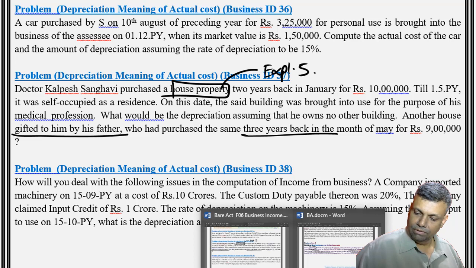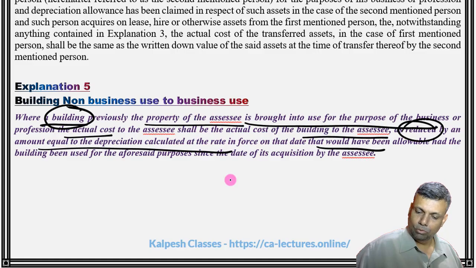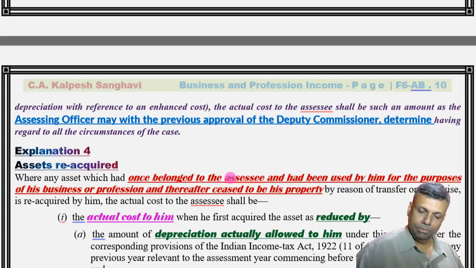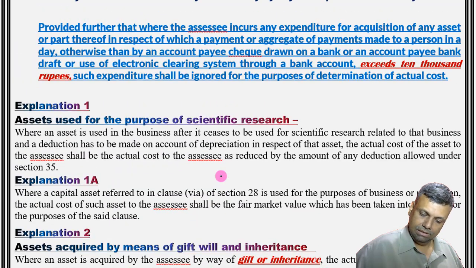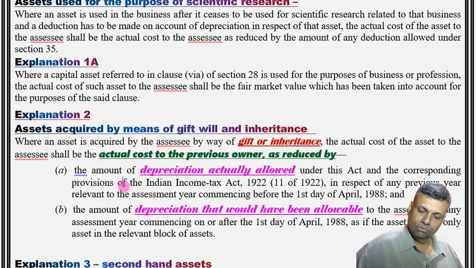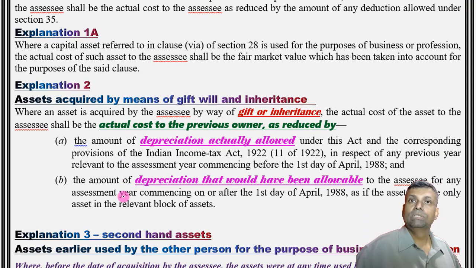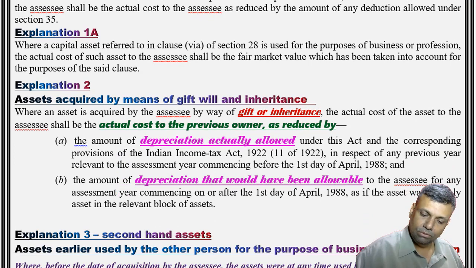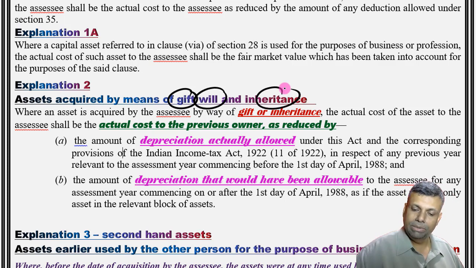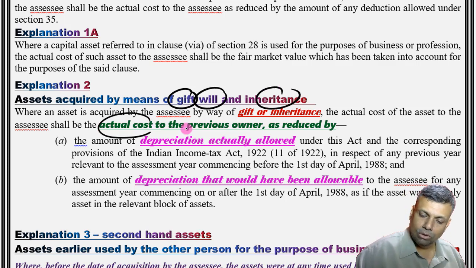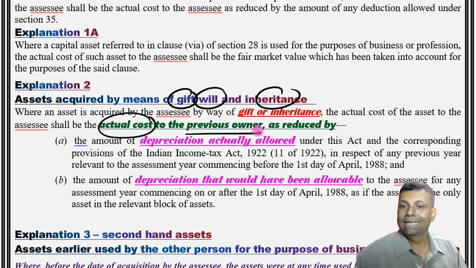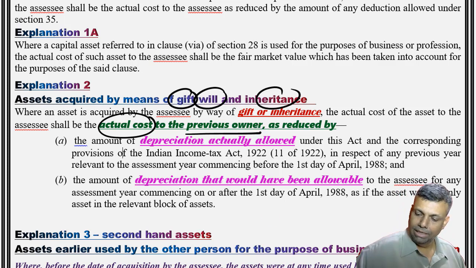First of all, let me take you to the provisions with respect to the gifted properties. Here is what we have. Explanation 2 to section 43(1) deals with an asset acquired by means of gift, will, inheritance, as the case may be. It is a simple one. The actual cost will be the cost of the previous owner as reduced by the depreciation that would have been allowable. In other words, it is simply your notional WDV. So you just have to calculate the notional WDV, no big deal whatsoever.